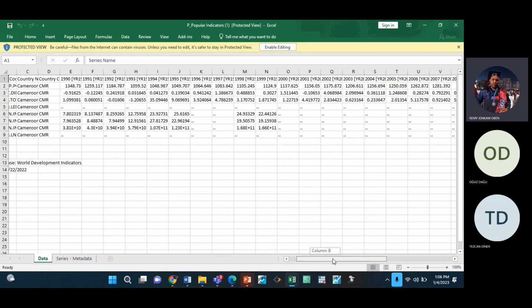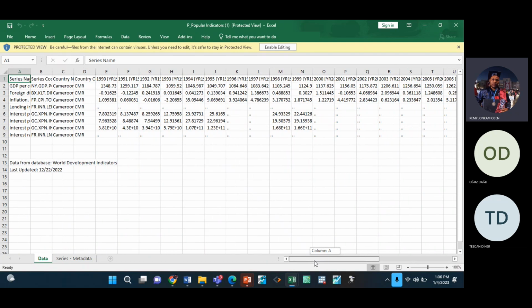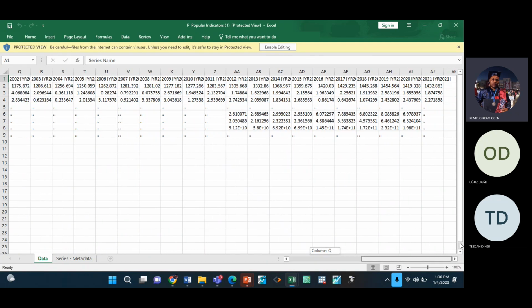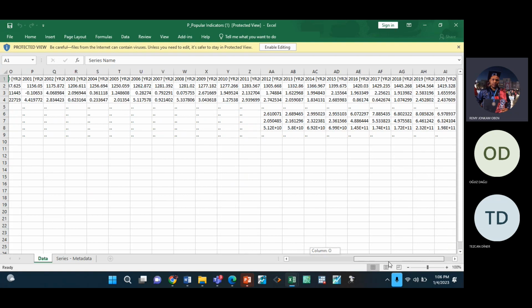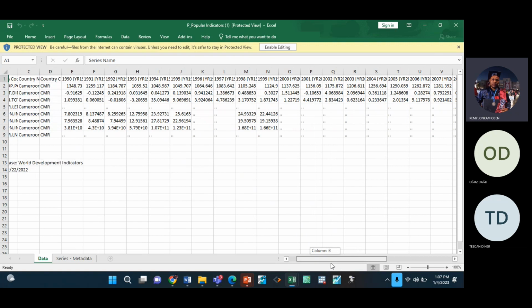I see. These interest rates might be a problem, eh? Or is it just for Cameroon? Are you sure it's for the other countries?